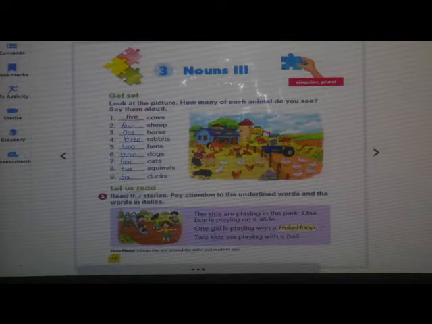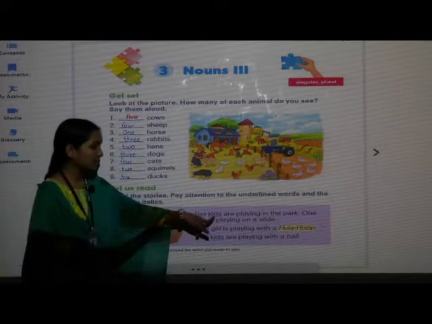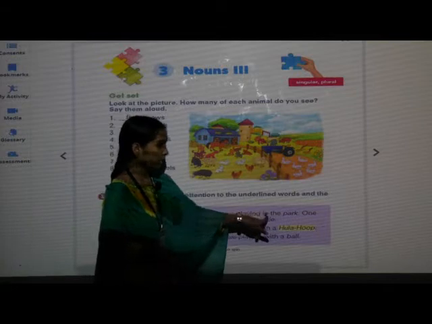Let us read. What we have to do? Yes, we have to read. Read the stories. Pay attention to the underlined words and the words in italic. Now we will start. The kids are playing in the park.